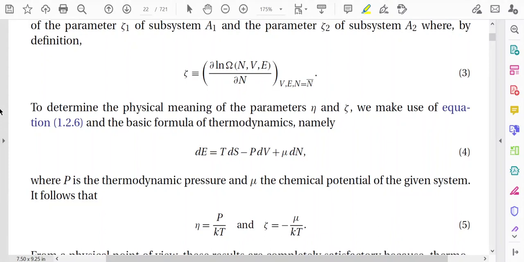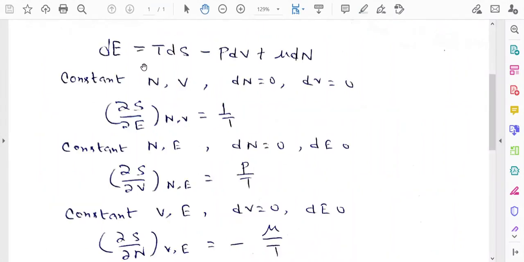Actually, we have already established the first parameter, beta, that is beta is equal to 1 by kT. Now we have to establish that eta is equal to P by kT and zeta is equal to minus mu by kT. But how can we establish it? You see the equation dE is equal to TdS minus PdV plus mu dN. Now suppose N and V are constant. If N and V are constant, then we can write dN is equal to 0, dV is equal to 0.